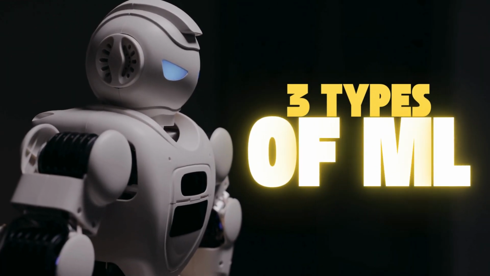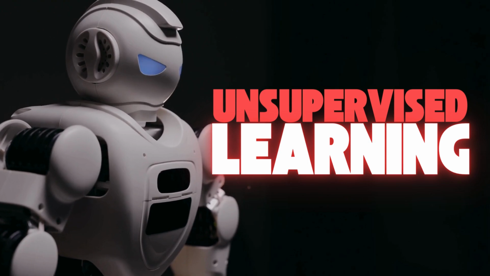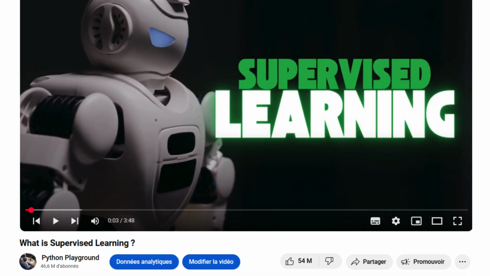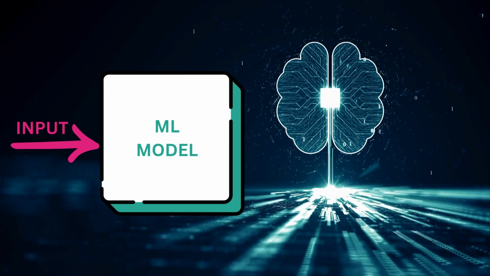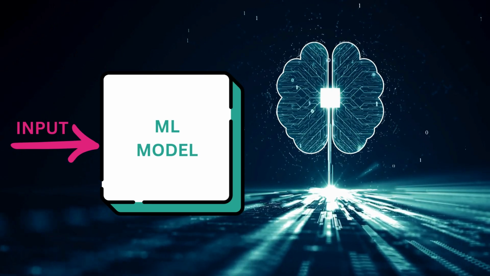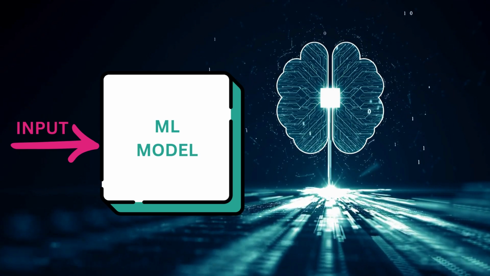There are three main types of machine learning: supervised learning, unsupervised learning, and reinforcement learning. We already gave an introduction to supervised learning, and today we're diving into unsupervised learning, which is a type of machine learning where the model learns from data without any labels. In simple terms, the model is given only the input data without any answers or outcomes. Its job is to find patterns or structures in the data on its own.